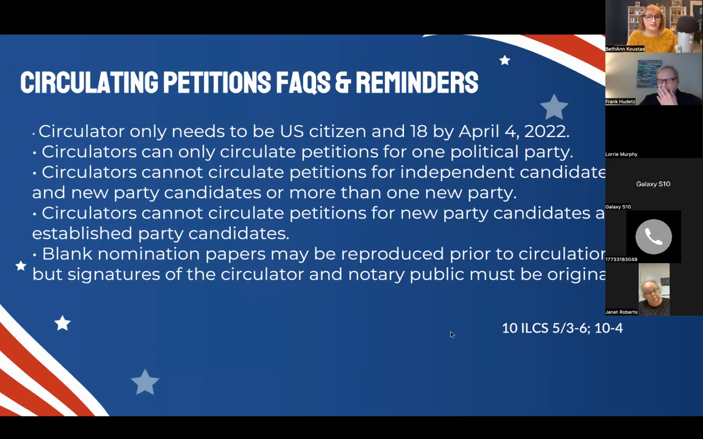Circulators can only circulate petitions for one political party. They can't circulate petitions for independent candidates and new political parties, or for more than one new political party. Circulators cannot circulate petitions for new political party candidates and established political party candidates. Blank nomination papers may be reproduced prior to circulation, but signatures of circulators and notary publics must be original.